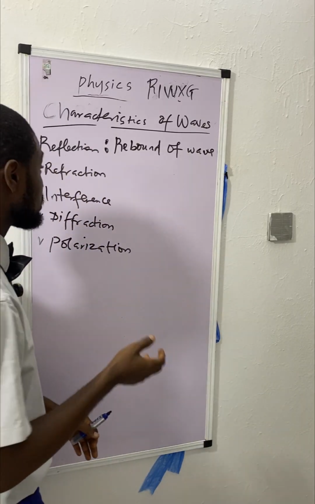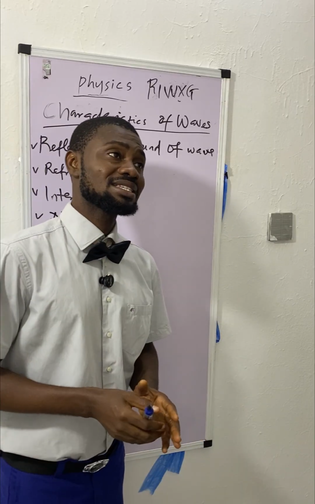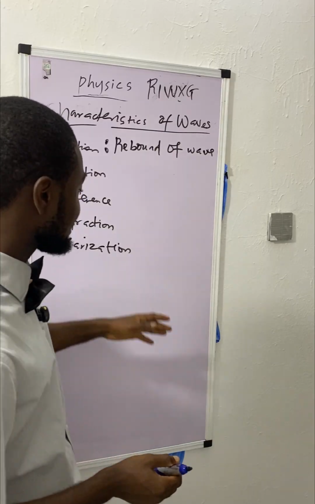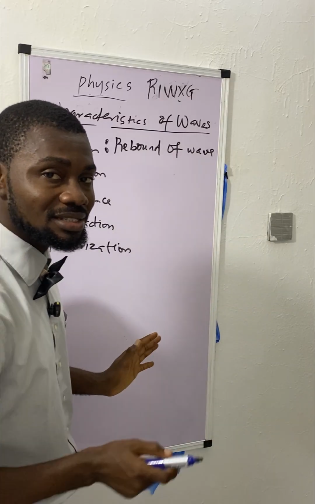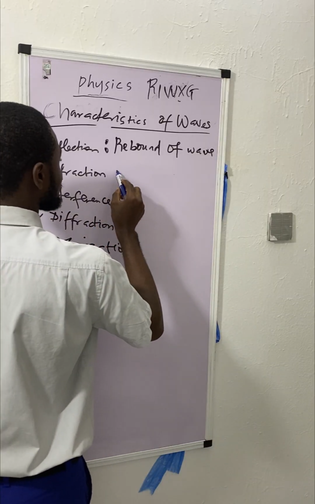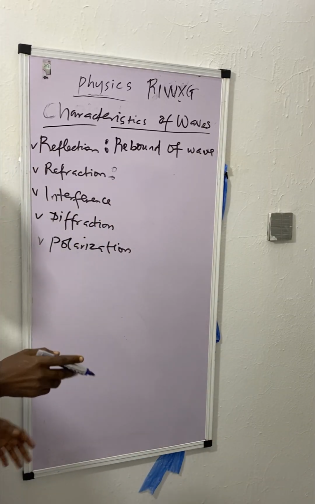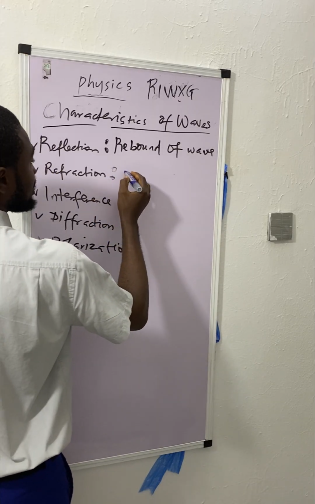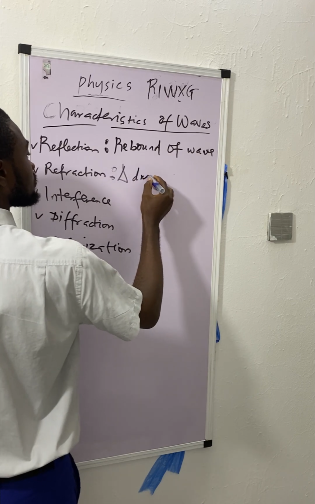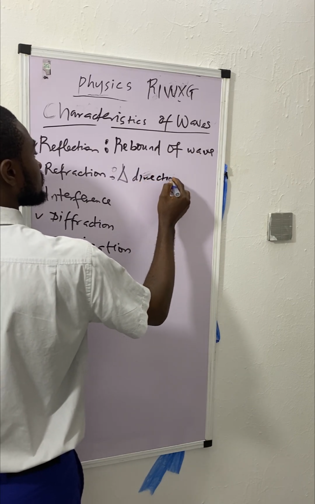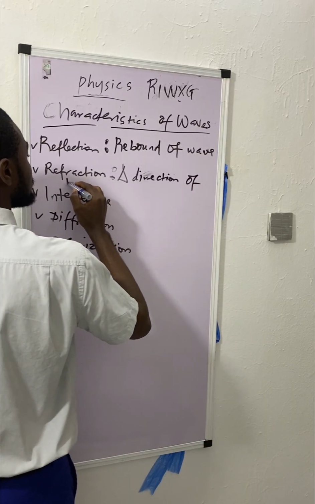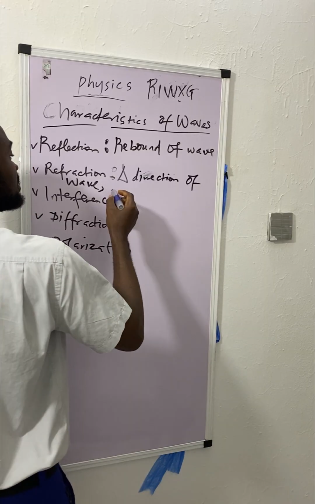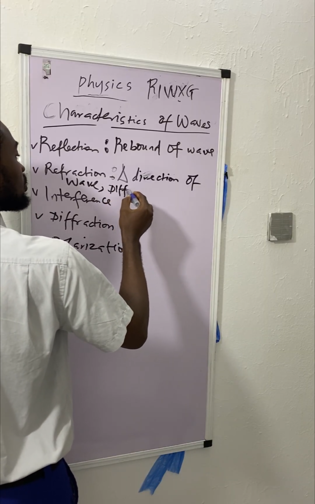It is not a must that the surface will be a mirror for reflection. Any surface that is capable of rebounding wave, such as light surfaces like this board, the white wall, and so on and so forth, will reflect wave. All right. The next is refraction. This one is the what? The change in direction of wave when it passes into a new medium, let's say a medium of new speed. The change in direction of wave when it passes through a medium of different speed.